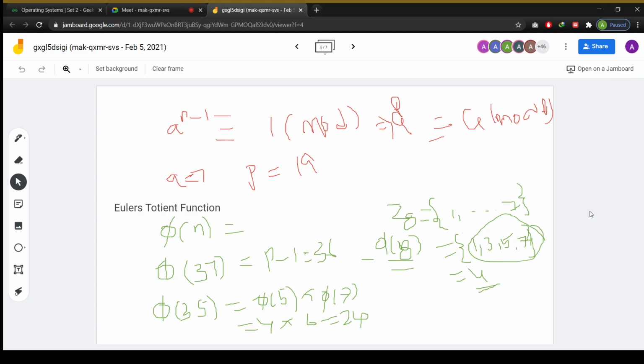So we understood here, if n is going to be a prime number, then phi of p is going to be equal to p minus 1 only. Phi of p is equal to p minus 1 only. So easily we can do this one, right? How are we going to prove this one in that case?